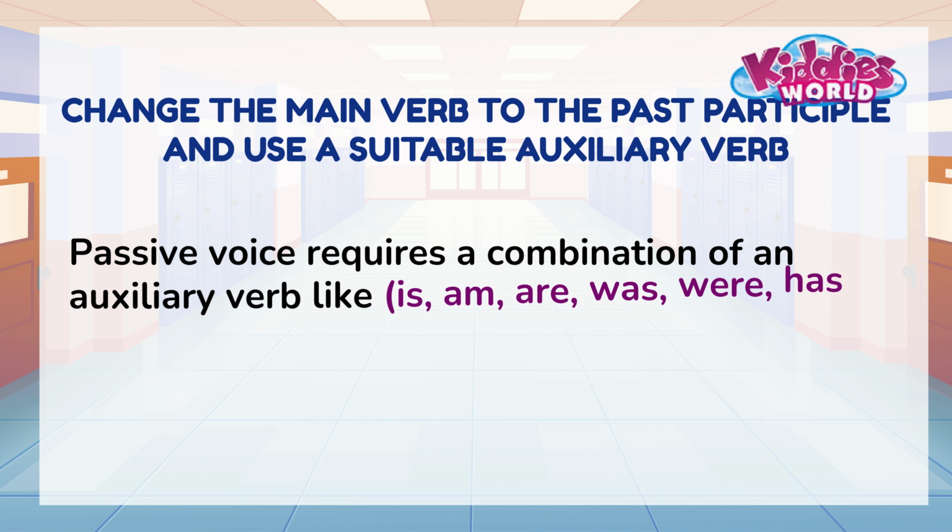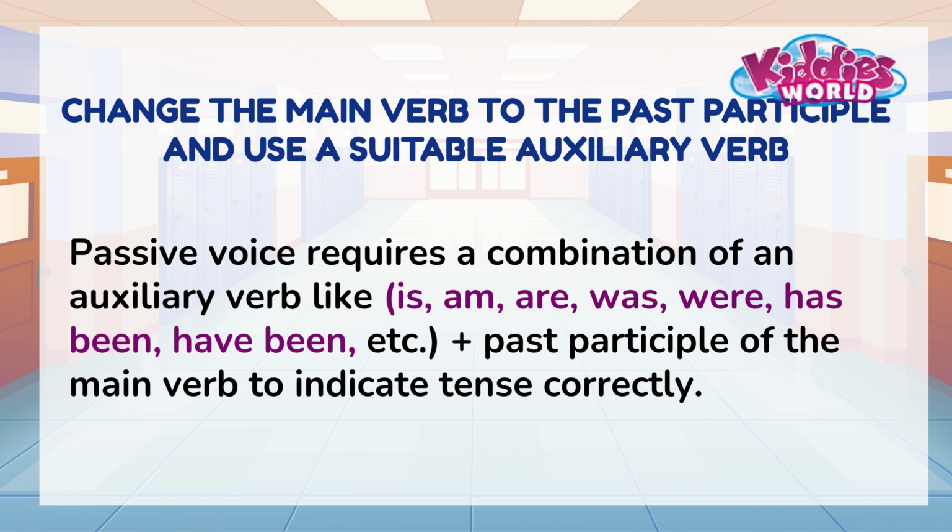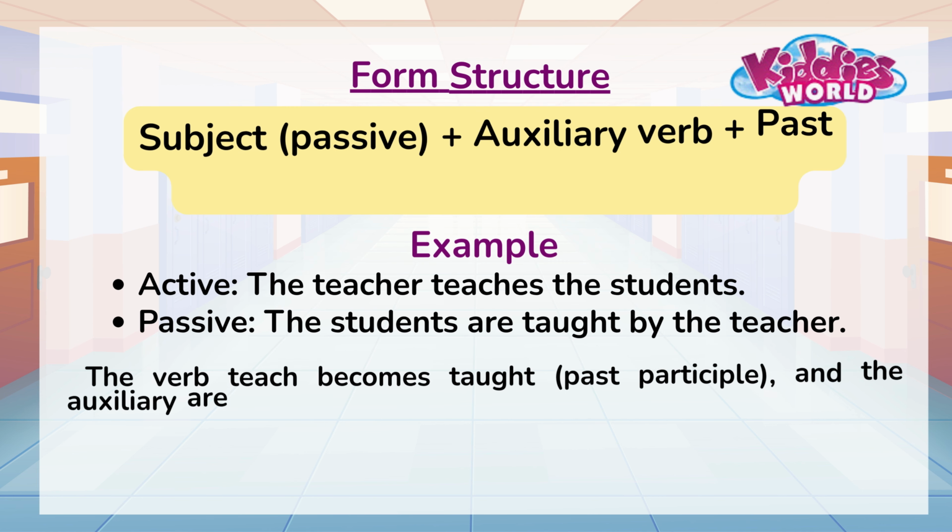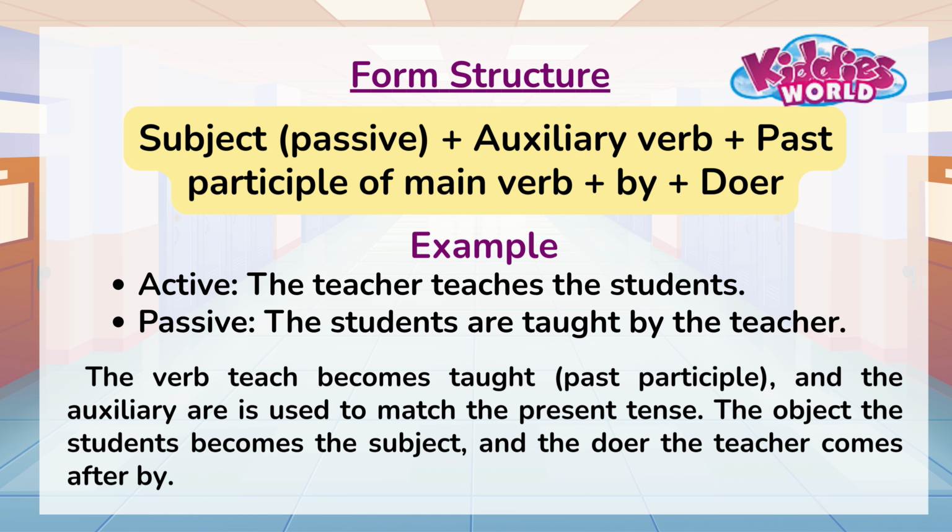Change the main verb to the past participle and use a suitable auxiliary verb. Passive voice requires a combination of an auxiliary verb like is, am, are, was, were, etc. plus past participle of the main verb to indicate tense correctly. See the form and examples for a clear idea.